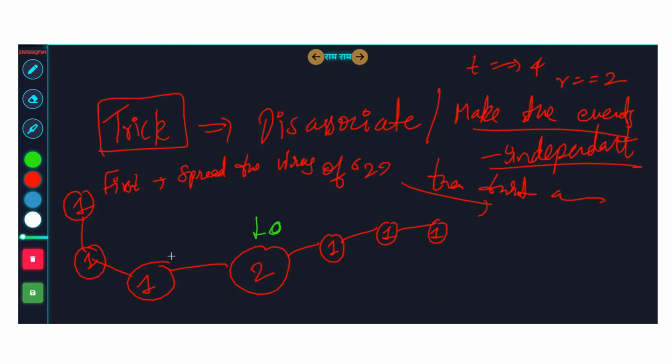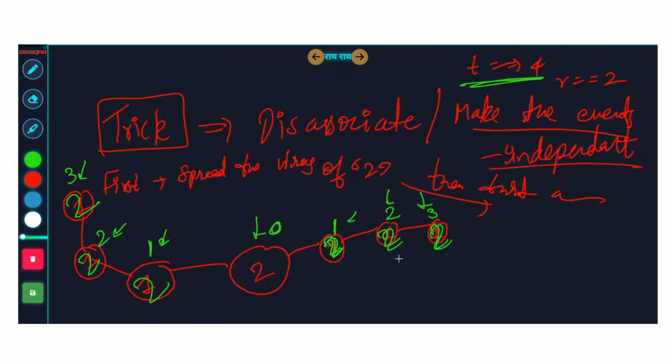So its timing is what? 0 seconds. 1 second here, 1 second here. 2 seconds here. 2 seconds here. 3 seconds here. So it takes total 3 seconds to make all the 2s, right? So you can assume that if that 3 case was not there, after 3 seconds, everything would be looking like this, right? But sir, t equal to 4. At 4th second, nothing is going to happen. Why? Because nothing can be spread anymore, right?